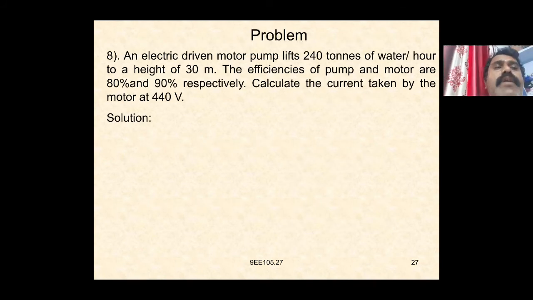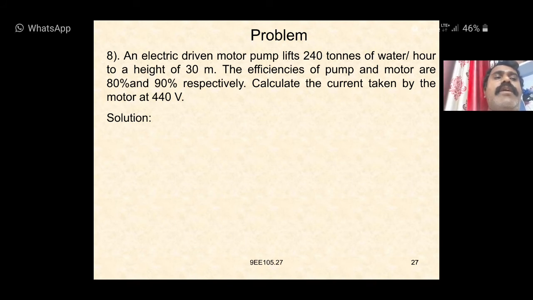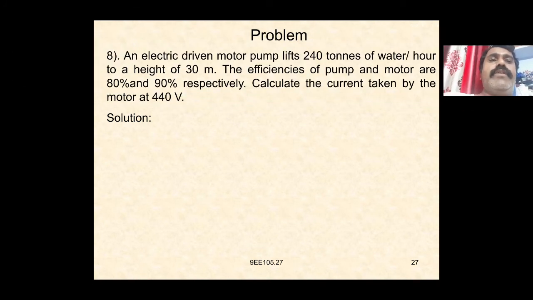So given here, an electrically driven motor pump lifts 240 tons of water per hour to a height of 330 meters. Efficiency of the pump and the motor are 80% and 90% respectively. Calculate the current taken by the motor at 440 volts.